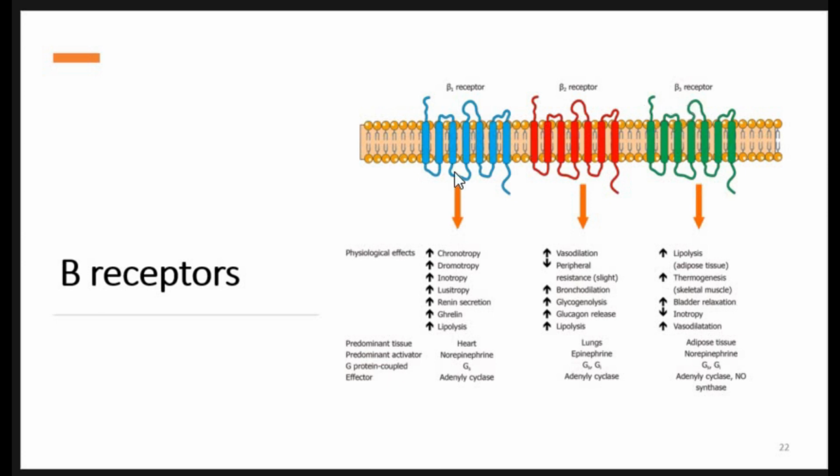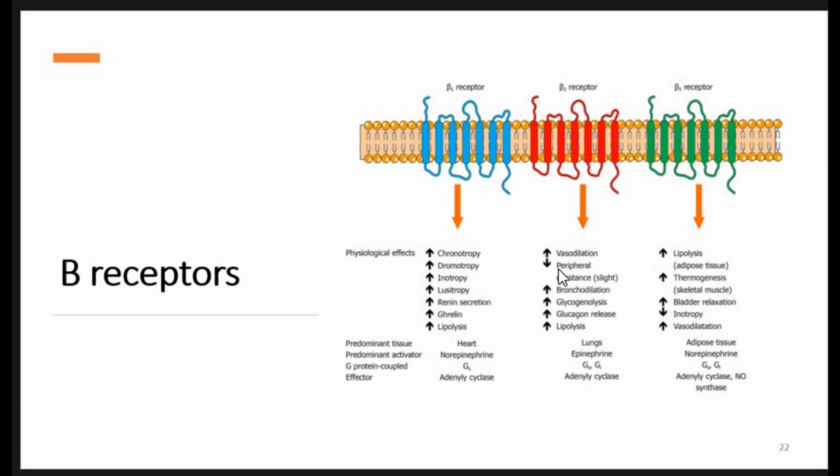Beta 1 receptors are present in the heart. They are responsible for increased chronotropic, dromotropic, inotropic, and lusitropic effects, increased production of renin, and increased lipolysis. They are mainly present in the heart, and they are Gs type receptors.